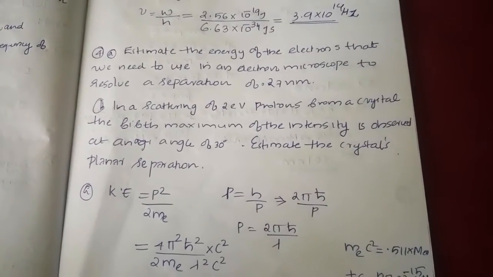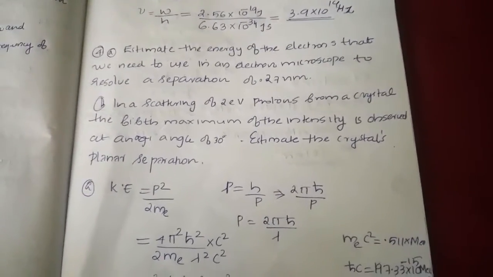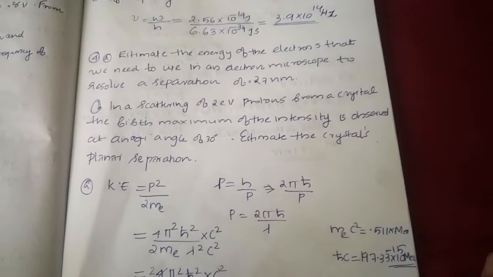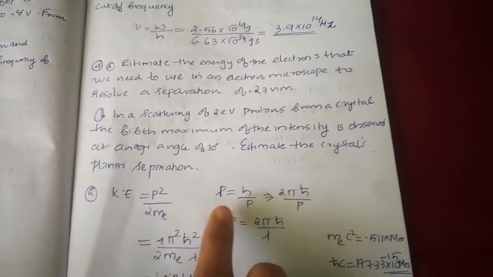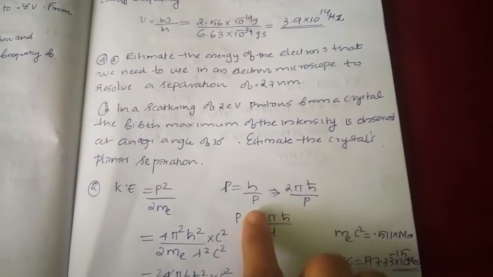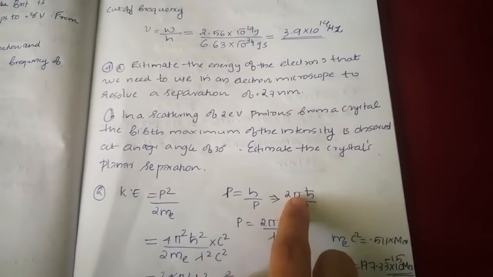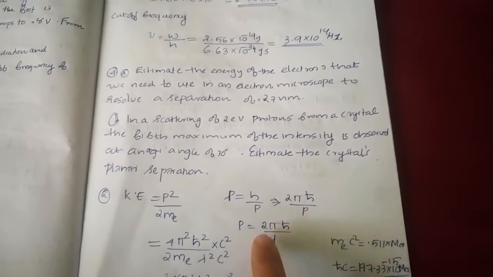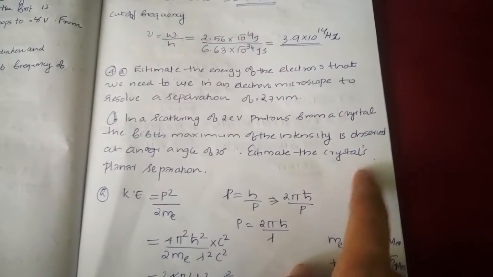So we know that the kinetic energy is equal to P square by 2me. From the de Broglie wavelength, lambda is equal to h by P. We can represent it in terms of h cut, that is 2 pi h cut by P, and you know that h cut is equal to h by 2 pi.